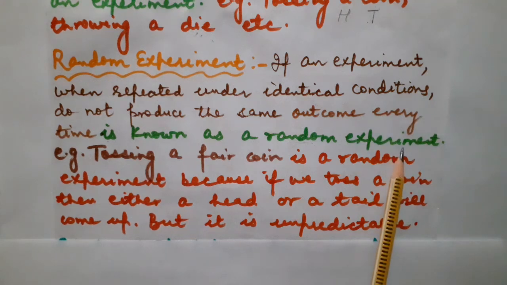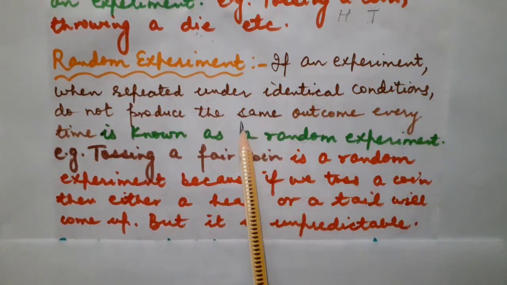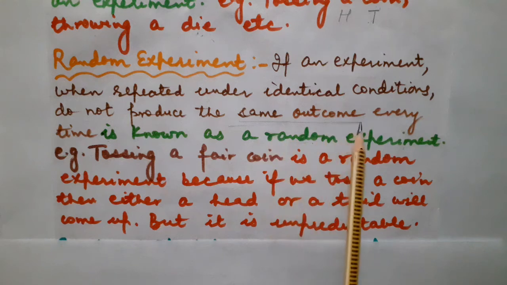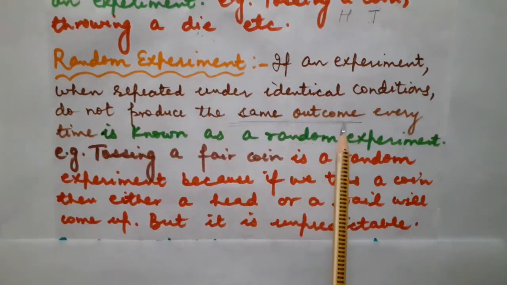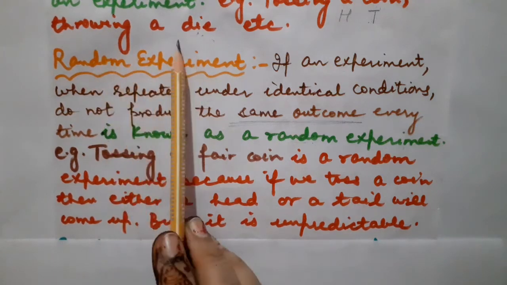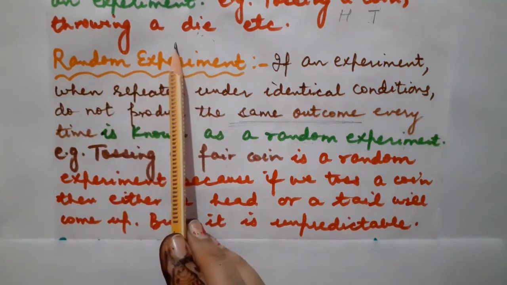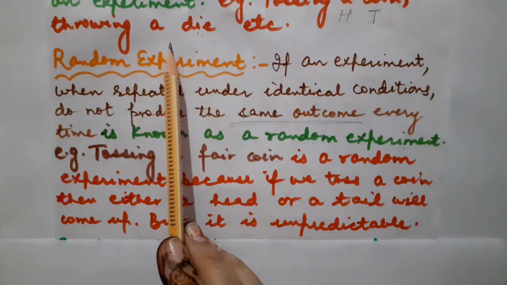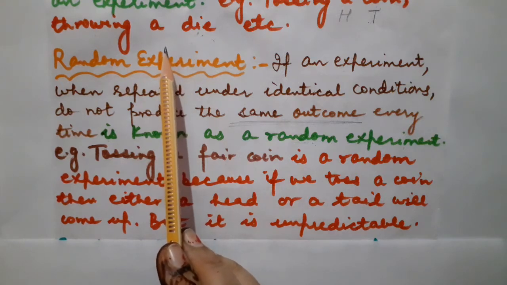Why are they random experiments? Because every time they are not going to produce the same outcome. It means we are not sure that the same outcome will occur every time. Whenever I throw a die, I may get an even number, that is 2, 4, 6, or I may get a prime number, that is 2, 3, 5.